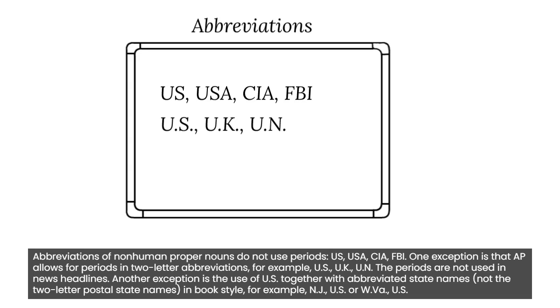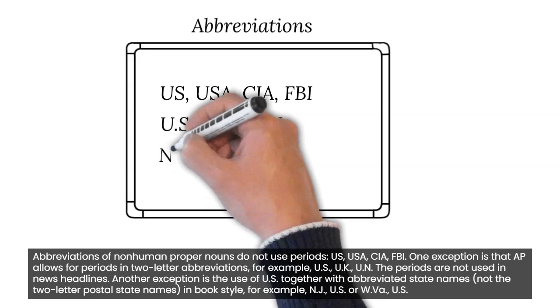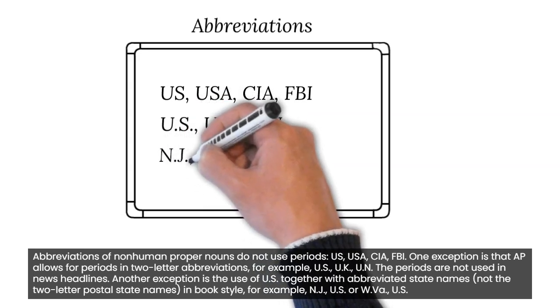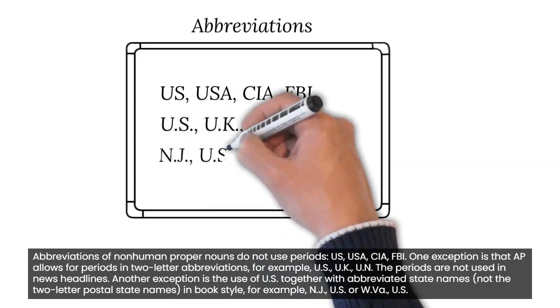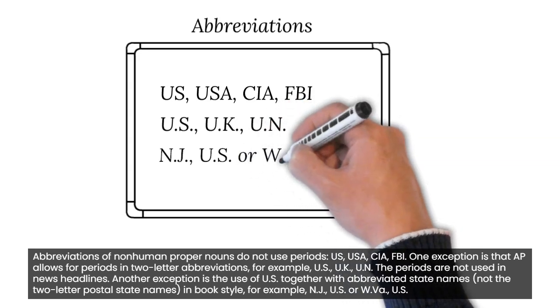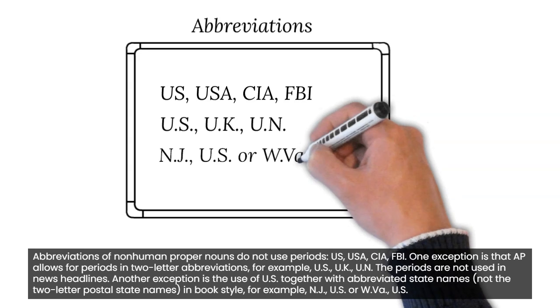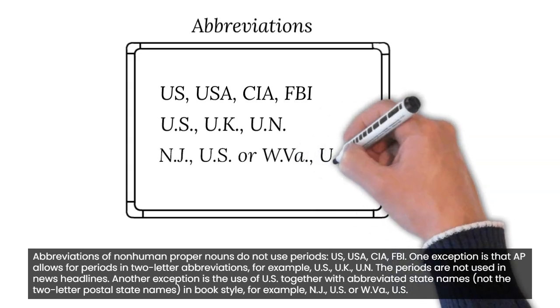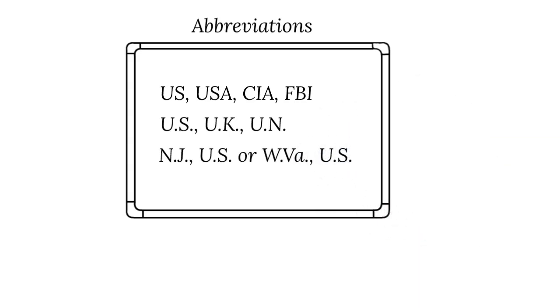Another exception is the use of U.S. together with the abbreviated state names, not the two-letter postal state names. In book style, for example, N.J., U.S., or W.Va., U.S.